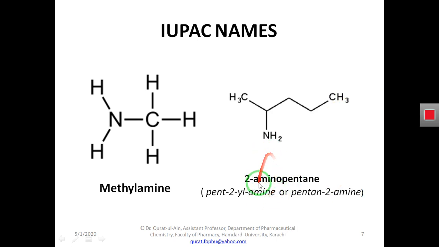So we will write 2 amino, and how many carbon atoms? 1, 2, 3, 4, 5. Five carbon atoms, so we will write pentane: 2 amino pentane. Or another way we can also write it is pentan-2-amine.